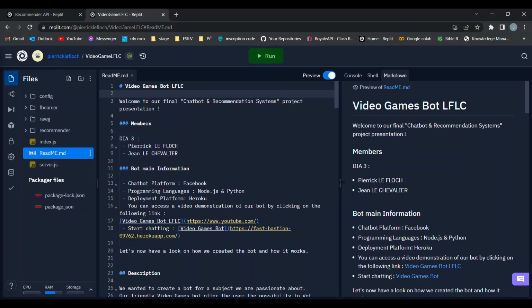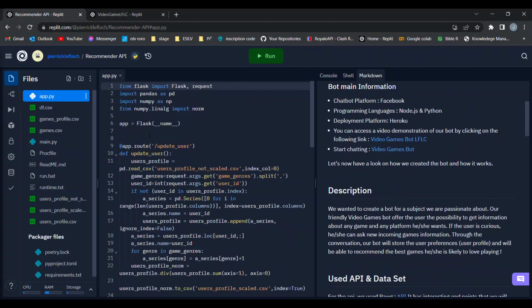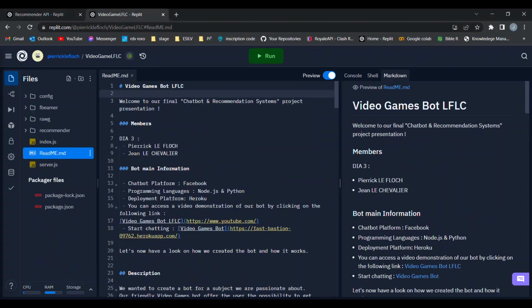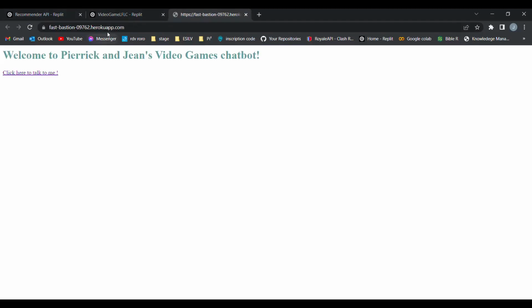We chose to do a video games chatbot, which gives some information and also recommends games for the user using the bot. As you can see, we programmed the bot using Node.js, and for the recommendation system part, we used Python. In order to communicate between both parts, we deployed the Python part on an API on Heroku, so that you can use the bot anytime you want. We did the same with the bot, of course.